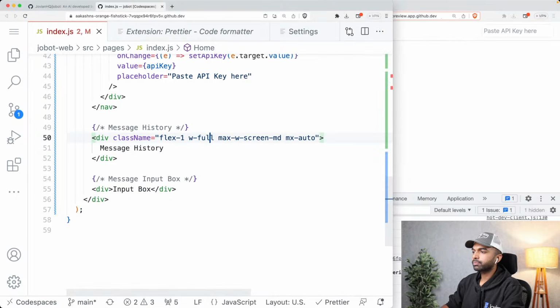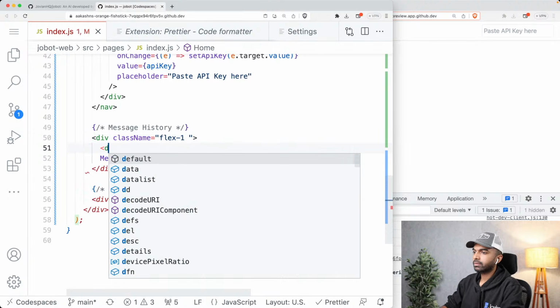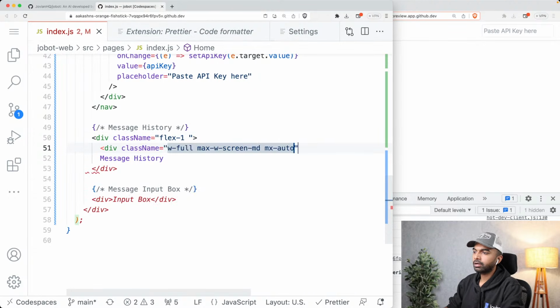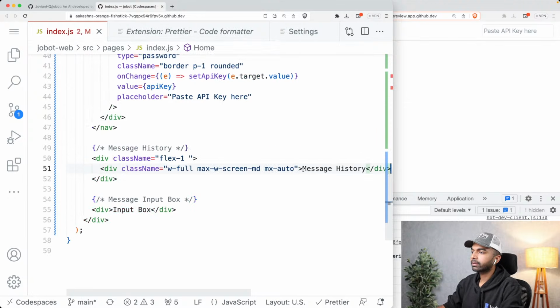And I'm actually going to put all of this stuff in an inner div so that things are a little easier when you arrange things more hierarchically. All right.